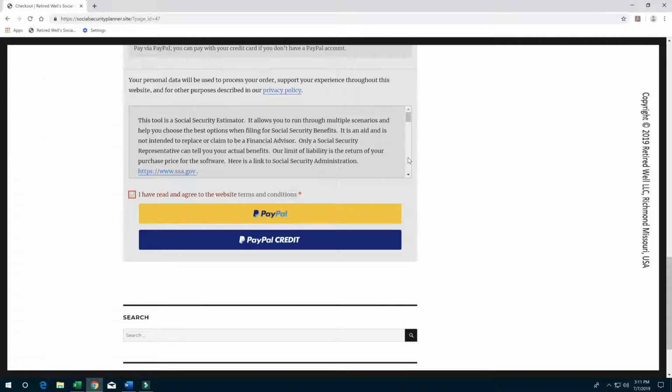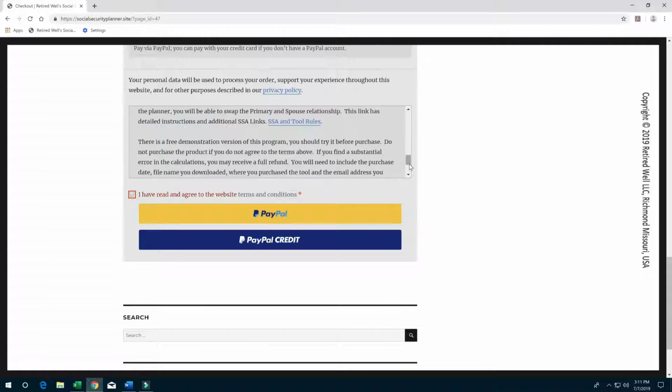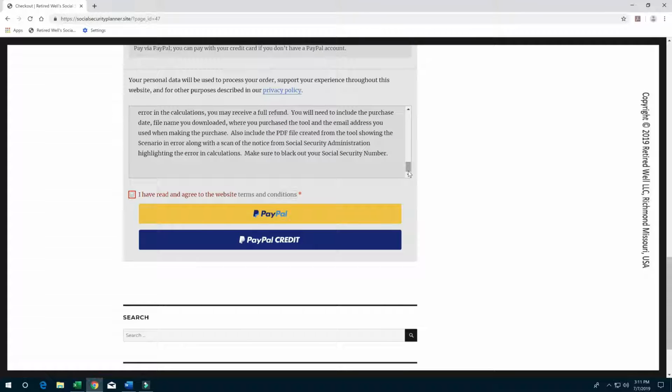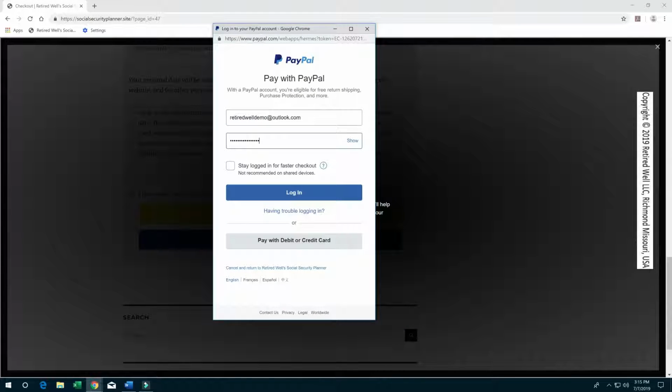At the bottom, you will see a statement highlighted: I have read and agreed to the terms and conditions of the website. Check the box. Now click on the PayPal button to open PayPal. Then connect to your PayPal account to pay, or select Pay with debit or credit card, whichever method you prefer. For this example, we will log into PayPal.